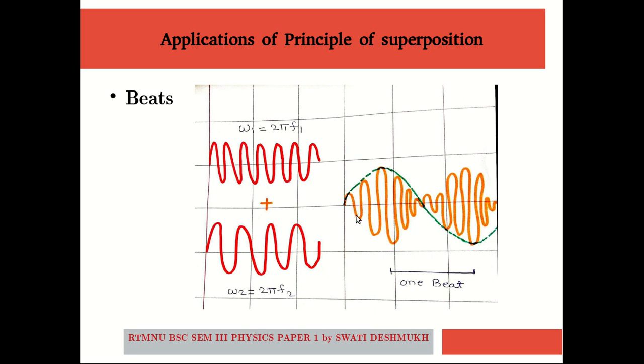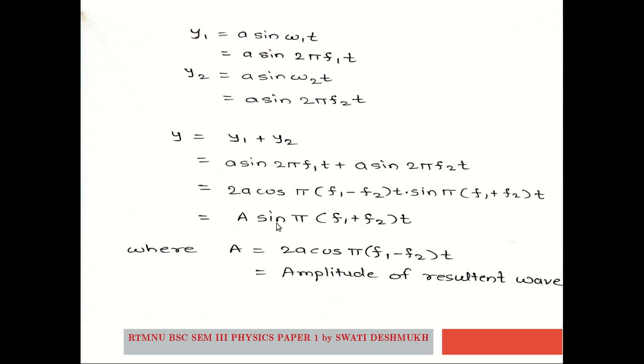Apart from the resultant wave, the amplitude of the wave also forms a wave, given by A equals 2a cos pi (f1 minus f2) t.